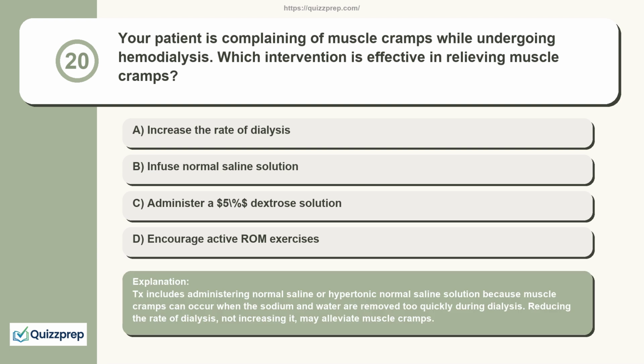Treatment includes administering normal saline or hypertonic normal saline solution because muscle cramps can occur when the sodium and water are removed too quickly during dialysis. Reducing the rate of dialysis, not increasing it, may alleviate muscle cramps.